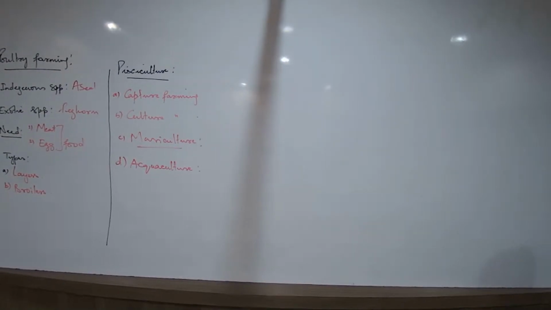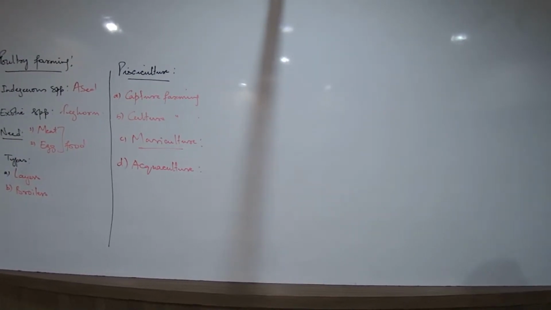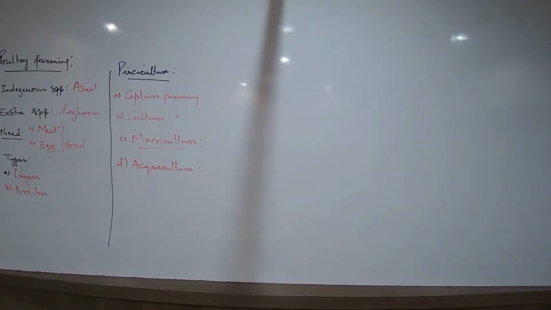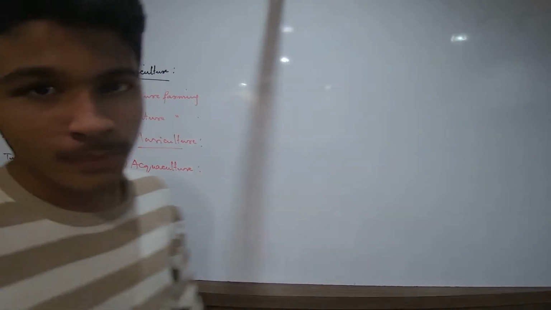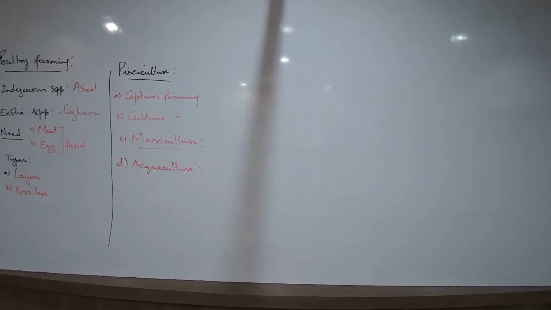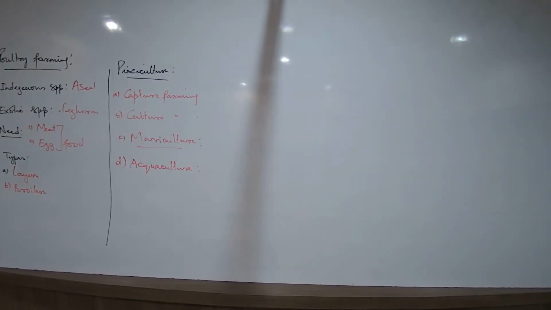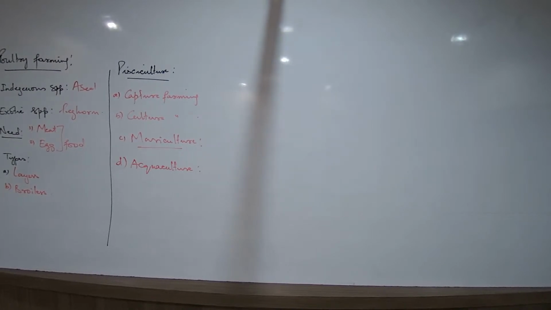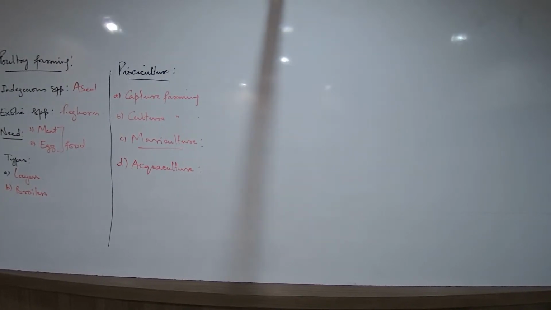Definition of aquaculture. That was the last definition that we were discussing. Let us continue. So we are done with these main definitions. Now we talk about some important types of fish farming.